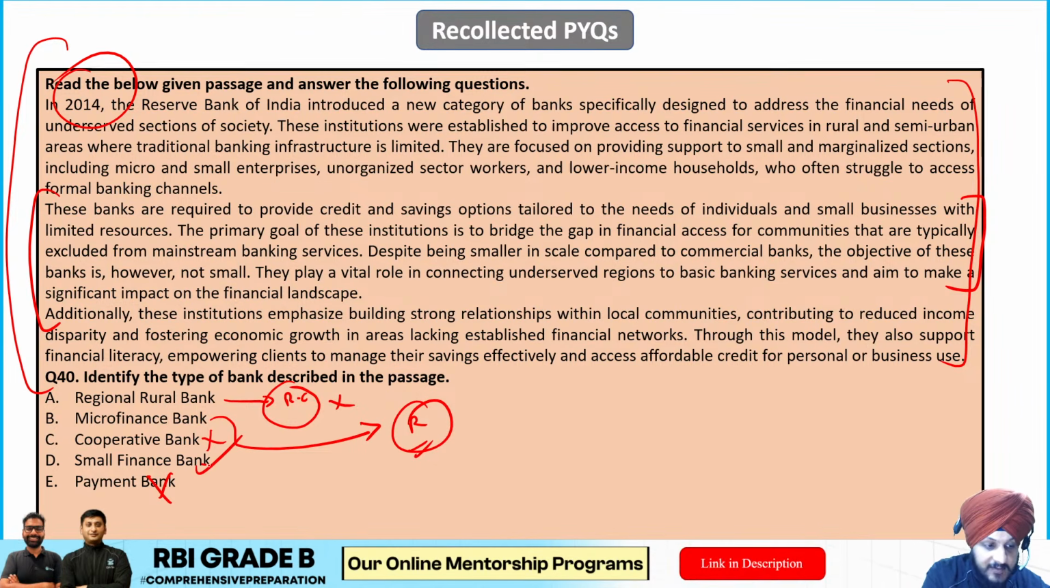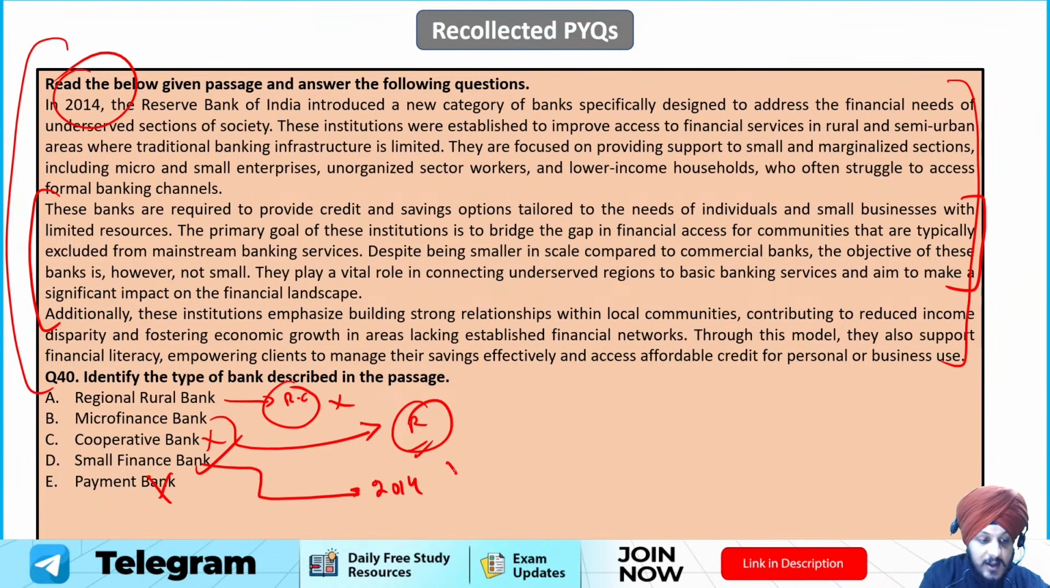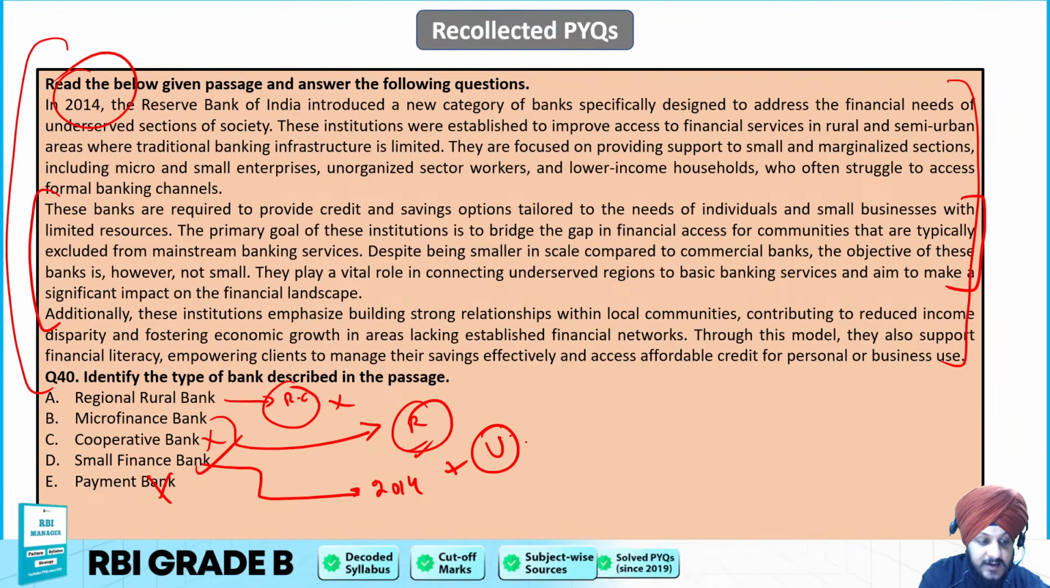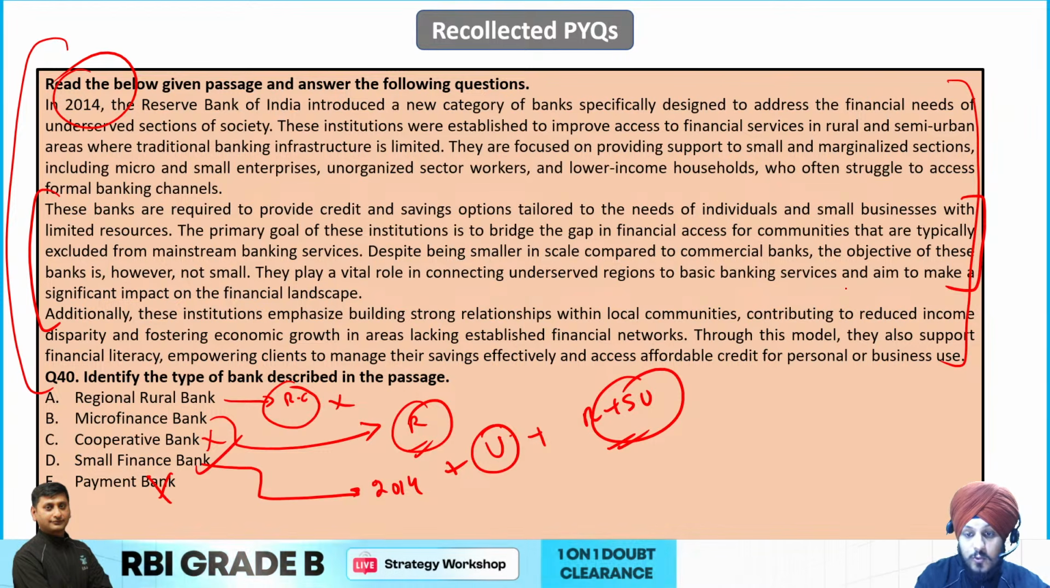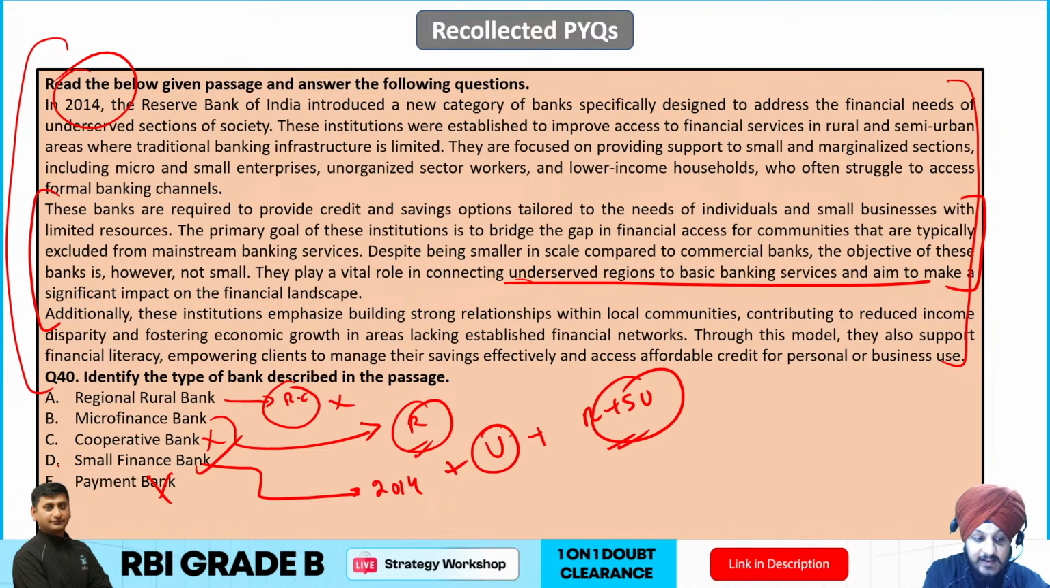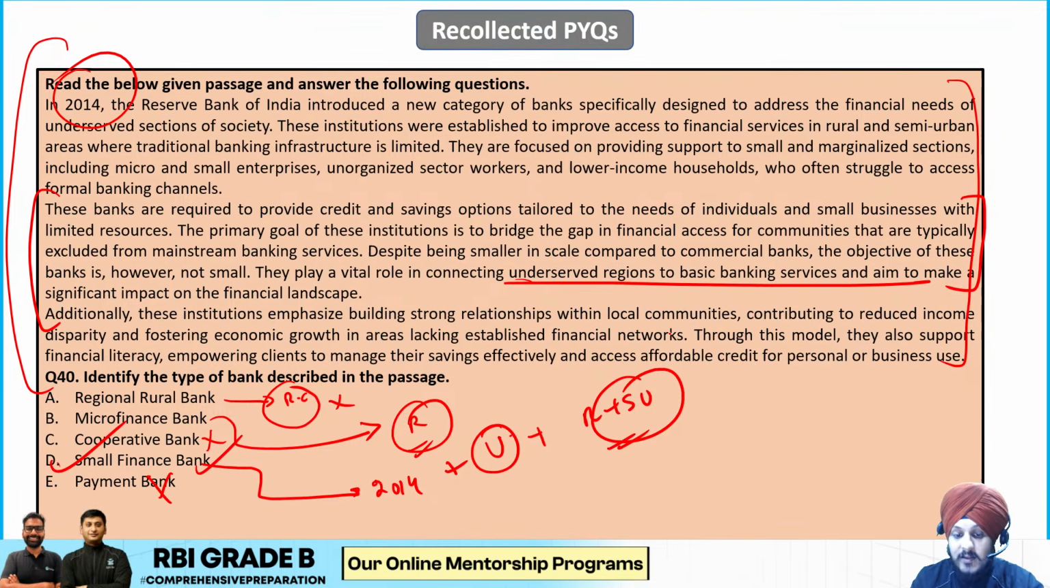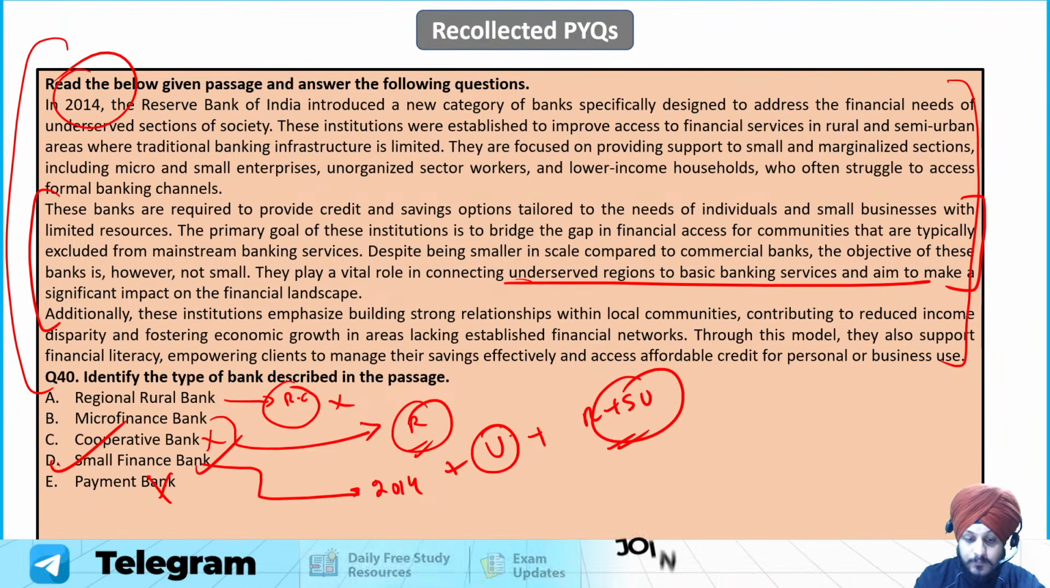Because small finance banks are the type of banks that were precisely introduced in the year 2014. The objective was basically to provide money or the credit to the underserved sections of the society, right? And they basically focus upon rural and semi-urban areas, right? So if you look into all these keywords mentioned as a part of it, you can clearly see that the correct answer is going to be what? It is going to be small finance bank. So D is going to be the correct answer to this question. So I hope it is clear to you.